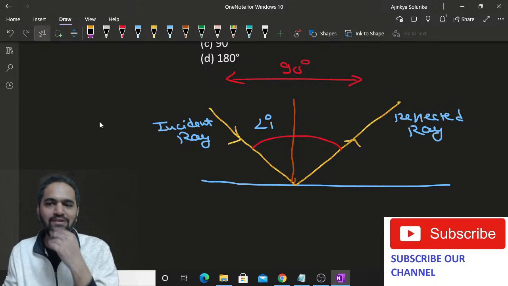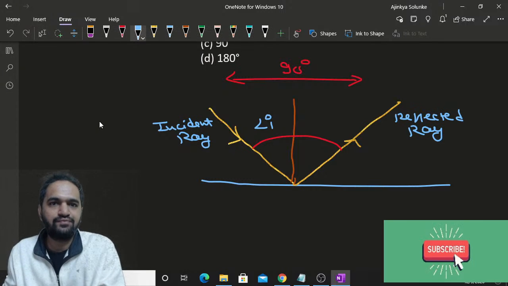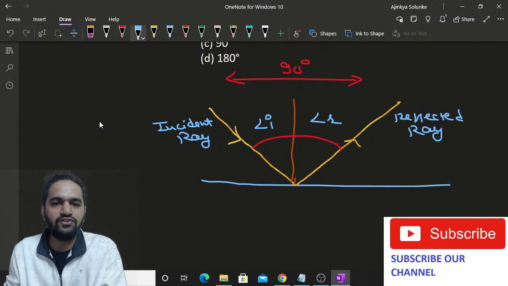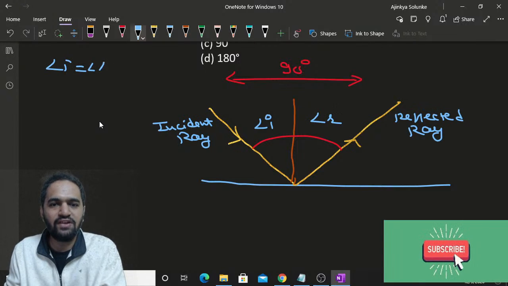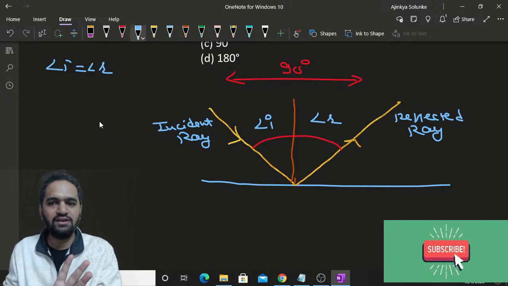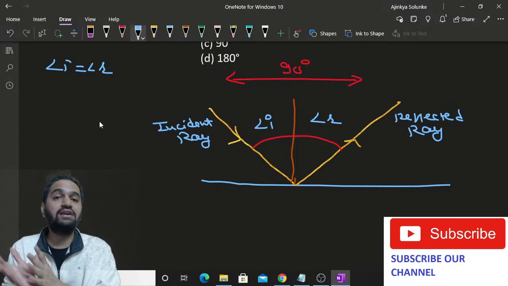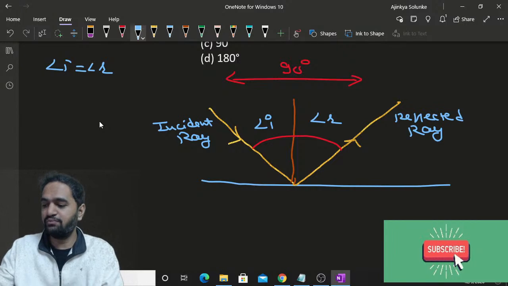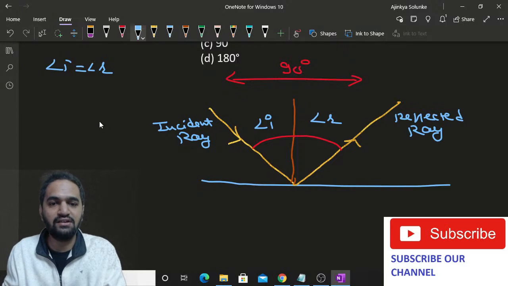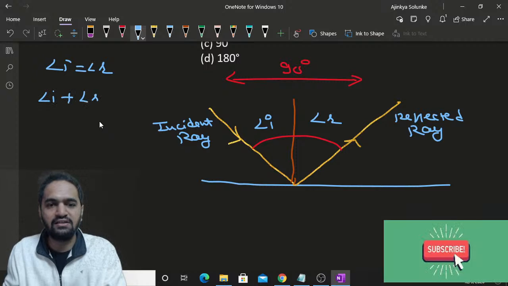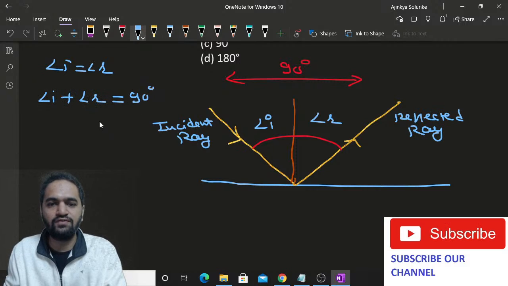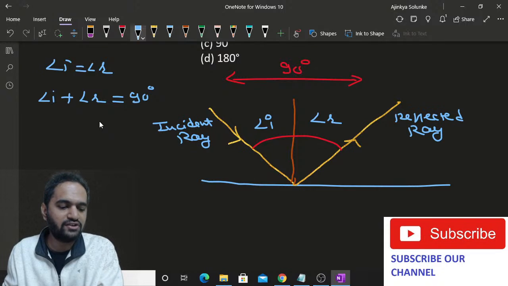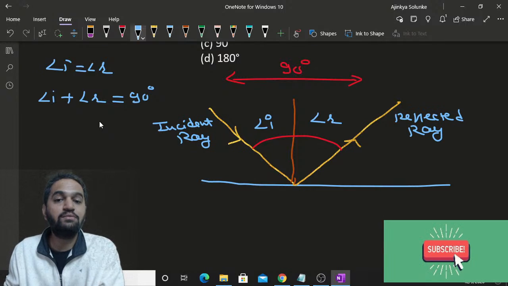Okay, that is so simple. See, if the total is 90, then according to our information, angle of incidence is equal to angle of reflection. Both angles are the same. And if the addition of both of them is 90 degree, then angle I plus angle R is equal to 90 degree. Individually they will be what?